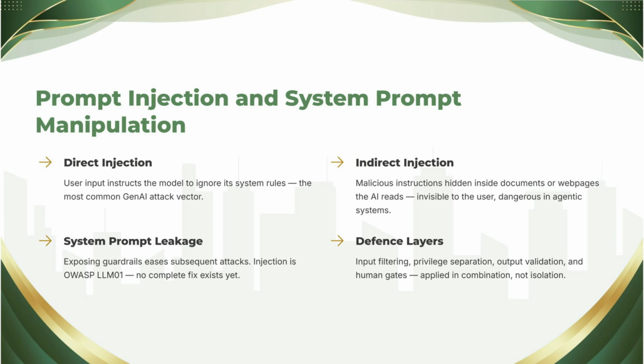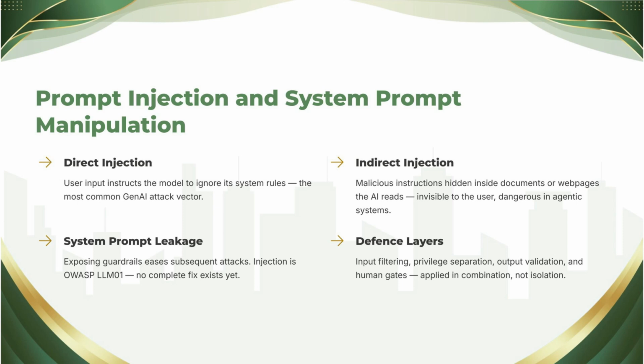Output side, guardrail layers screening responses and, critically, human confirmation gates before consequential actions. And detection, logging every tool call the model makes. Remember Chapter 13's logging anatomy, so anomalous action patterns surface.